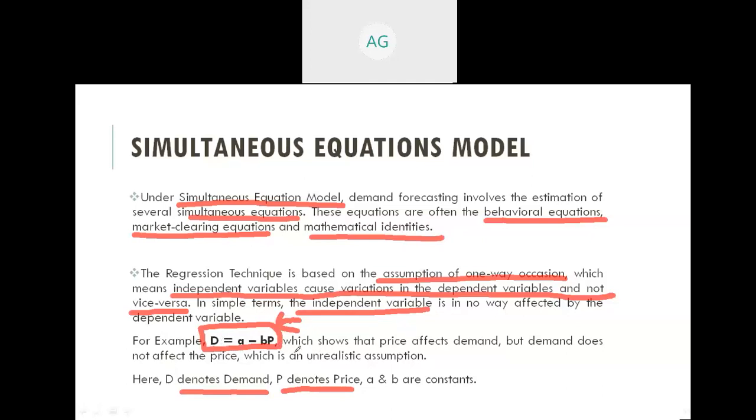So this equation shows that the price affects the demand, but demand does not affect the price, which is an unrealistic assumption. So by this equation, the concept is clear that the independent variable can affect the dependent variable, but vice versa is not possible. So moving to the next slide.